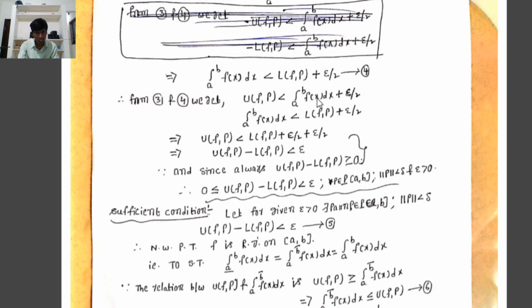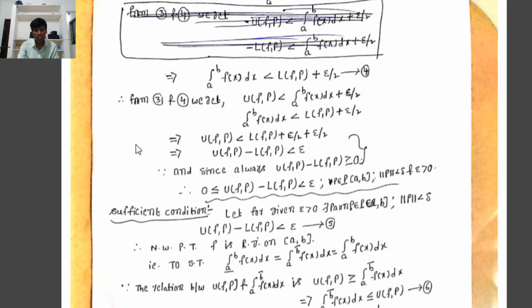Therefore, substituting the integral from a to b of f(x) dx equal to LFP plus epsilon by 2 plus epsilon by 2, that implies UFP minus LFP is less than epsilon. Since the oscillatory sum is always greater than or equal to 0, UFP minus LFP is greater than or equal to 0. Therefore 0 is less than or equal to UFP minus LFP, which is less than epsilon, for every partition P belonging to the closed interval [a, b] such that norm P is less than delta and epsilon is greater than 0.